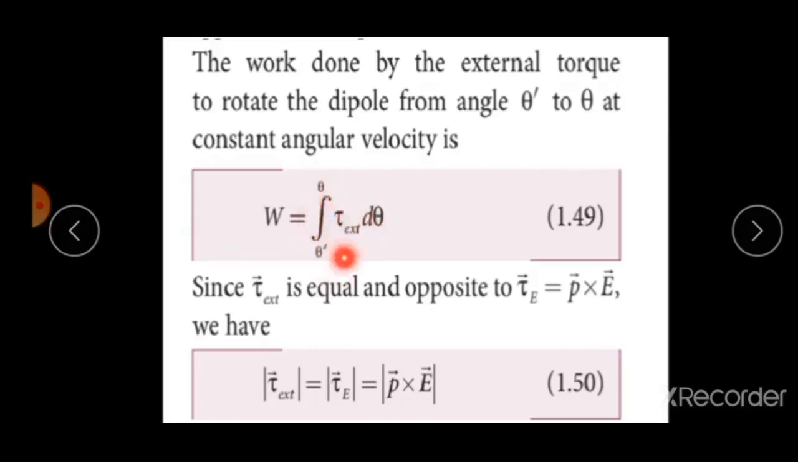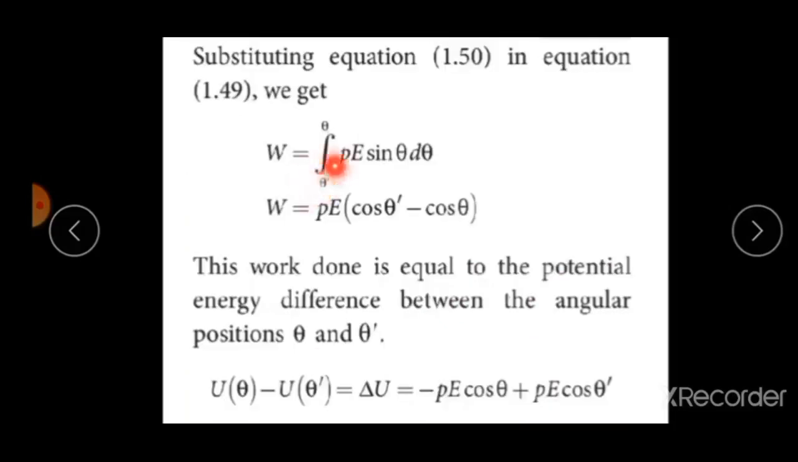Already you know the value of tau, that is equal to pE sin theta, in magnitude form. Now in vector form, tau vector is equal to p vector cross E vector. Now substitute this formula. W is equal to integral from initial to final pE sin theta into d theta. What is the value of the integral of sin theta into d theta? Minus cos theta. And apply the integral value from final position to initial position.